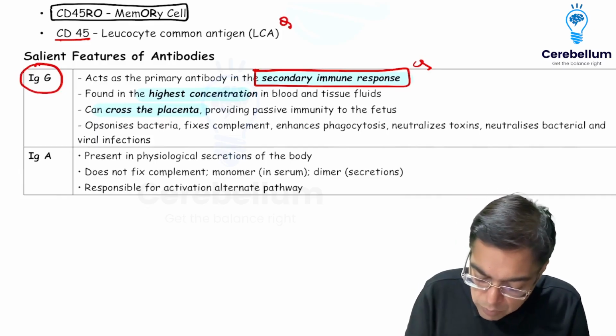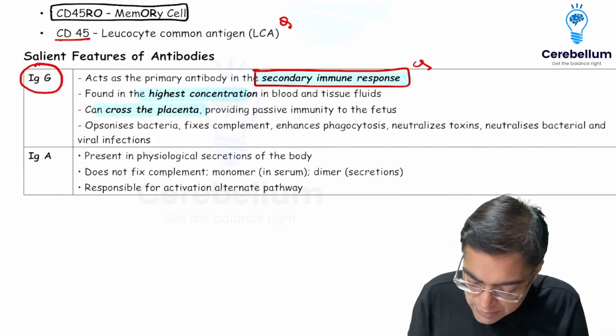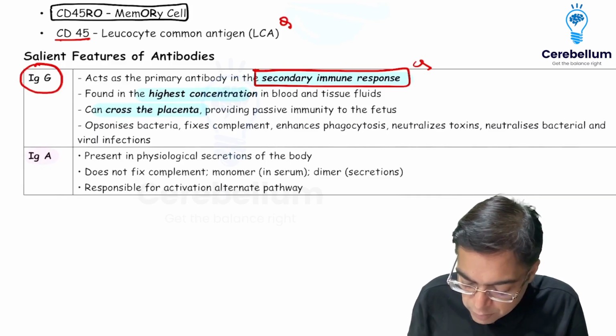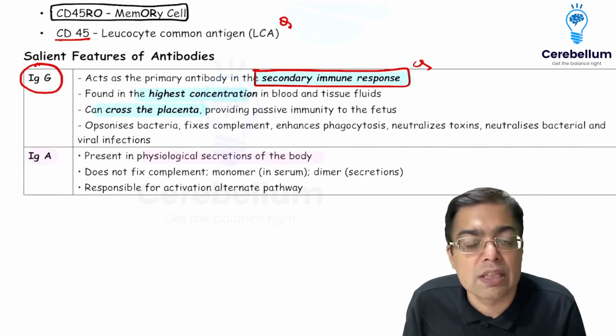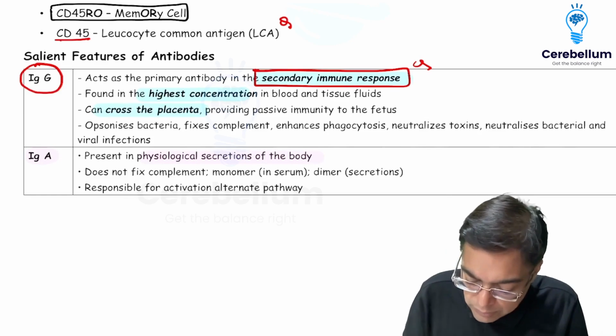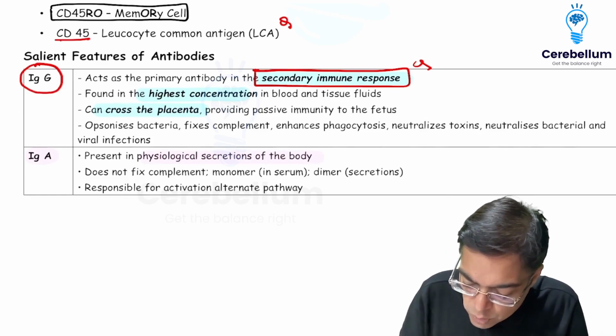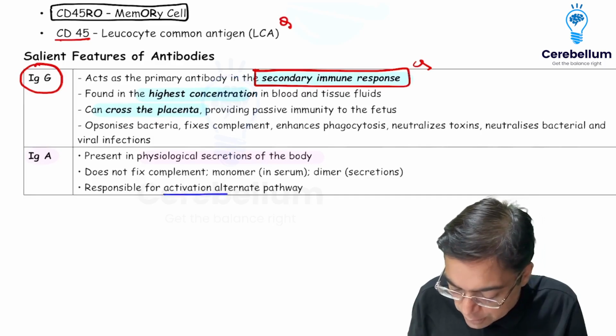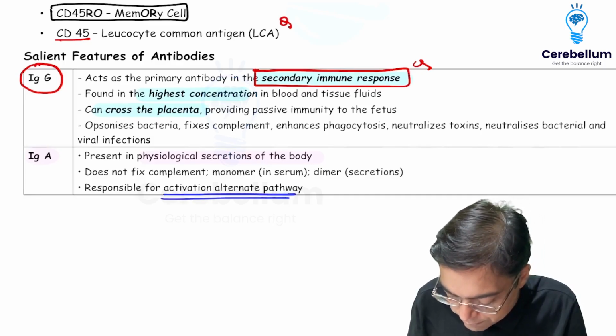The moment we are talking about IgA antibody, it is going to be the first line of defense that's present in physiological secretions in the body, and it is going to be present either in the monomeric form or in the dimeric form. One of the other roles of IgA antibody is that it is going to be required for activation of the alternate pathway of the complement system.